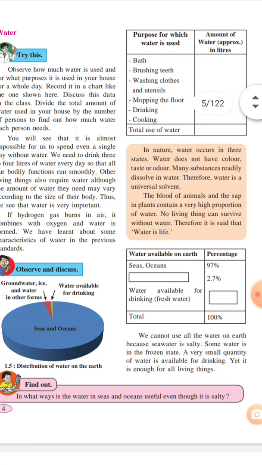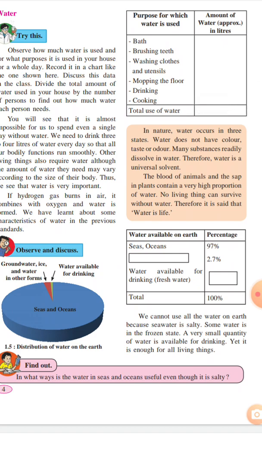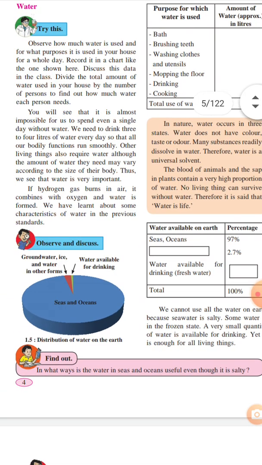The blood of animals and the sap in plants contain a very high proportion of water. No living thing can survive without water, therefore it is said that water is life.